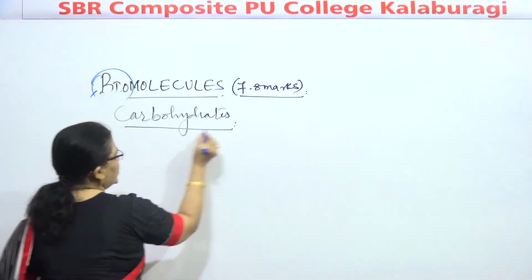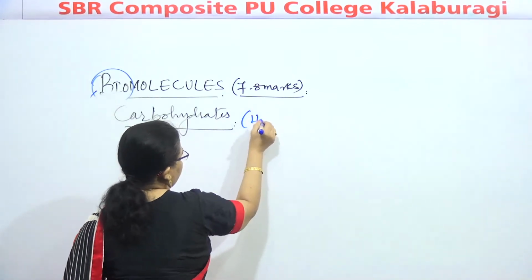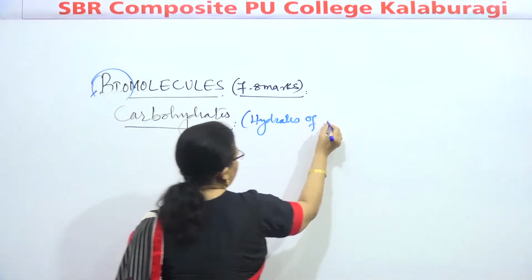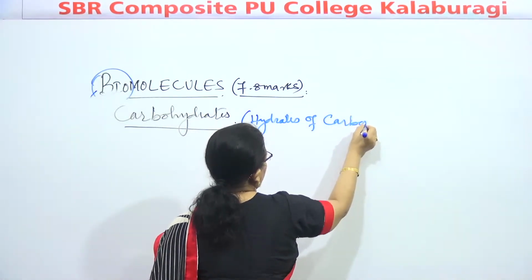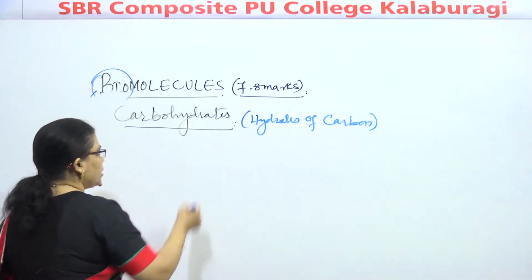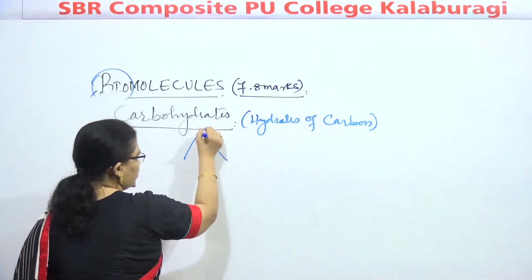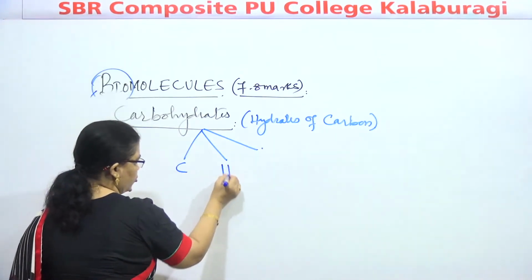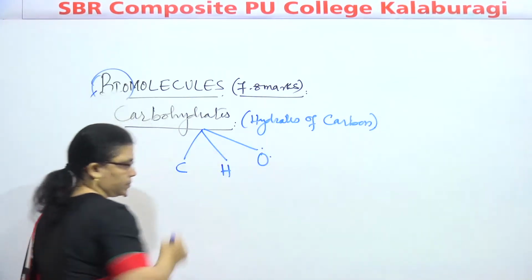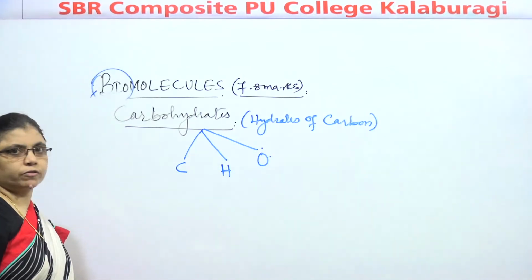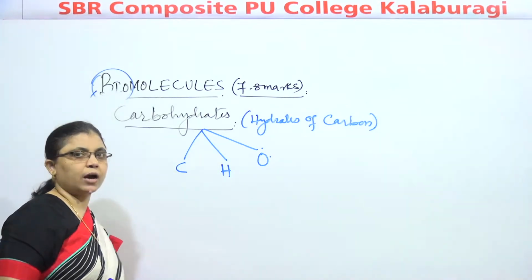Carbohydrates are what, children? Hydrates of carbon. They are composed of three constituent elements: carbon, hydrogen and oxygen. They are composed of what? Carbon, hydrogen and oxygen. Hydrates of carbon.